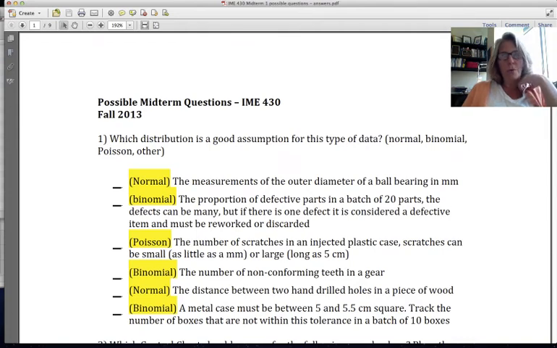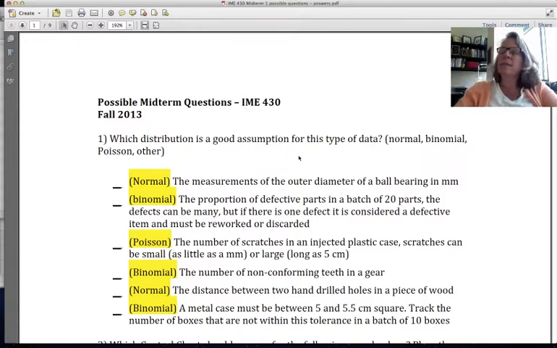Okay, I'm just going to go through the answers to this practice midterm to hopefully help you see some of the things that are going to be important for you to study. So the first question says, which distribution is a good assumption for this type of data? I give you three options: normal, binomial, Poisson. I said other, but I don't mean other.